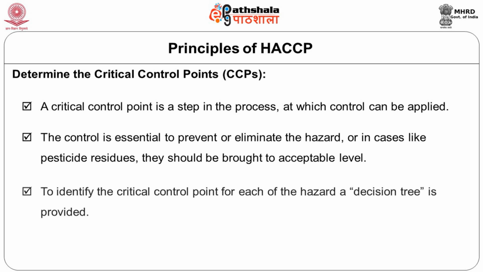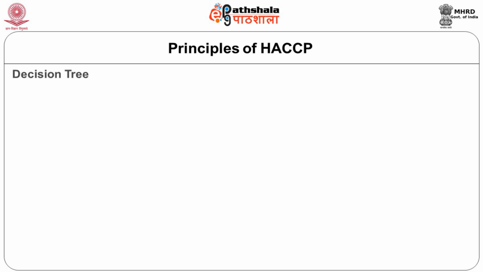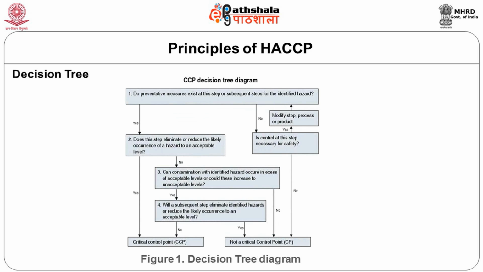And how do you identify a critical control point in a food processing unit? They have given one decision tree. If you use this particular decision tree in identifying the critical control point for your hazard, you will be able to identify it using this decision tree diagram. The first question, which will be on the slide, is: do preventive measures exist at this step or subsequent steps for the identified hazards?